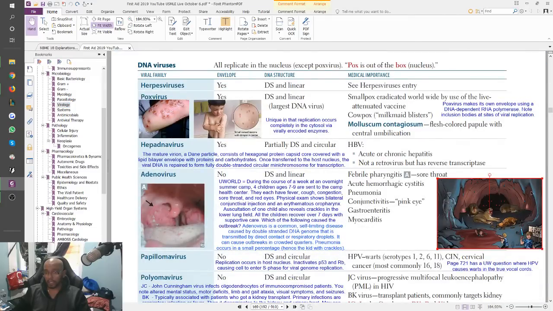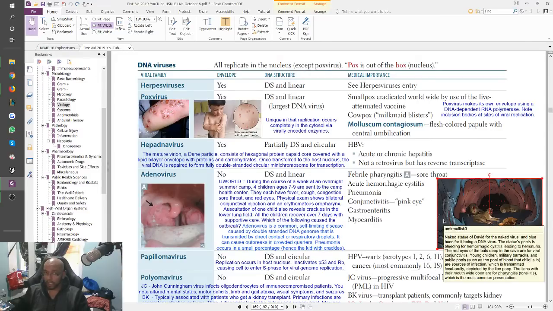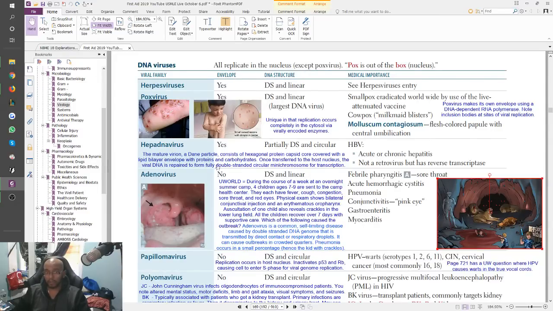So you can see this big cave looks like a mouth. So it's supposed to remind you of the febrile pharyngitis, right? And all the bats in there with the red eyes remind you of the conjunctivitis, pink eye, right? This kid over here drowning in blood, that's actually a sign of gastroenteritis, right? And the blood is actually coming from this naked statue of David to remind you that it's a naked virus, right? No envelope, naked virus. He's the one bleeding from his urine to remind you of the hemorrhagic cystitis, right?